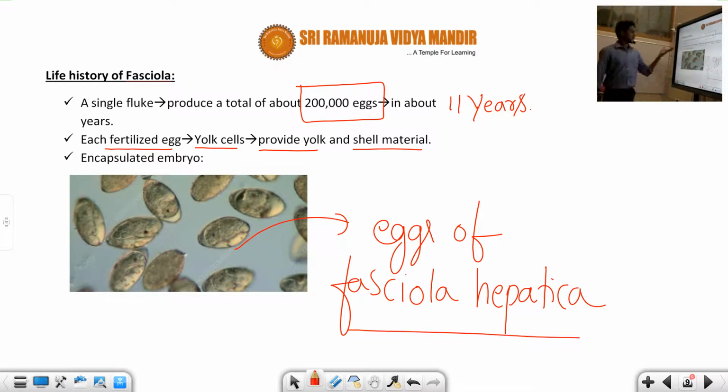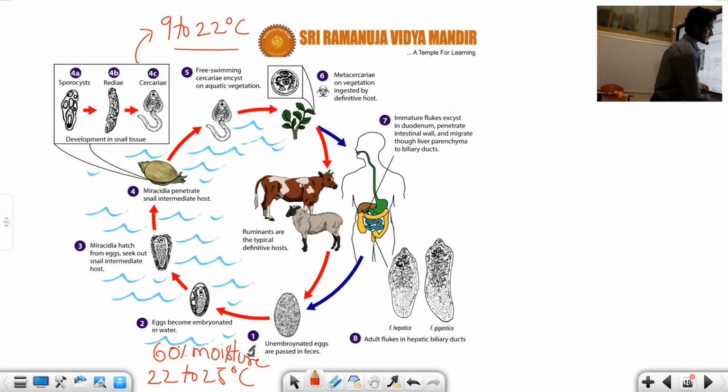Fasciola hepatica. This type of egg we can observe under the electron microscope. Fine. So next, one more point. This is about the encapsulated embryo. They don't have any embryo here now. Okay. Next, the other part you can see. This is a very, very important point, student. You can see very carefully in this diagram.